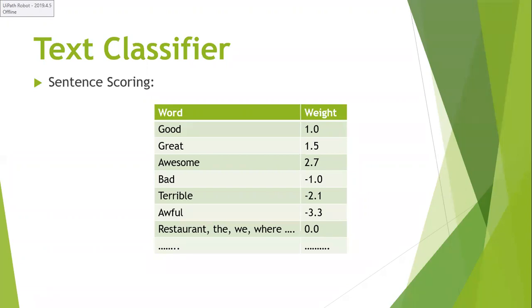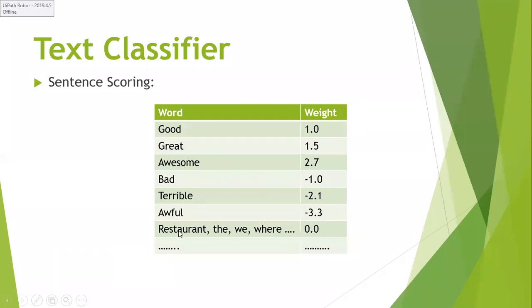And bad is a negative word. That is why it has been given the weight minus 1.0, terrible minus 2.1, and awful minus 3.3. And these words, restaurant, the, we, where, are general English terms or nouns and pronouns, and they will be given a weight of 0.0.